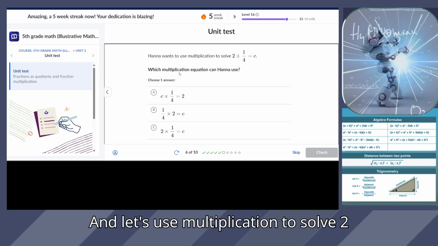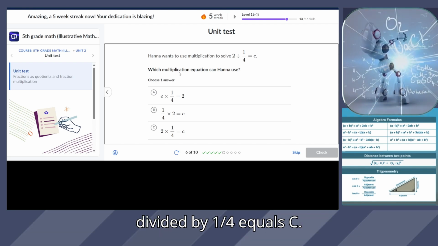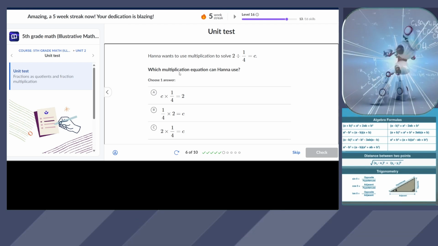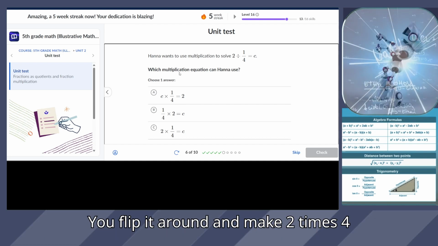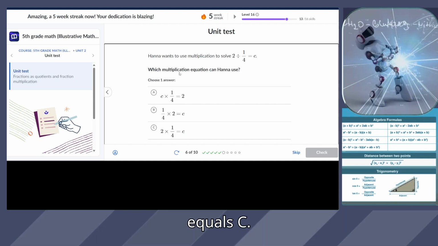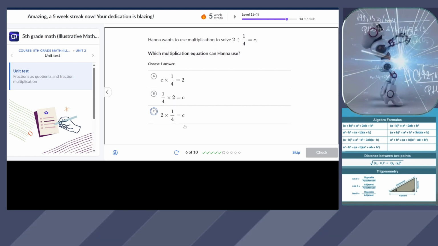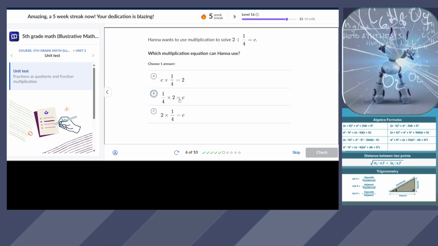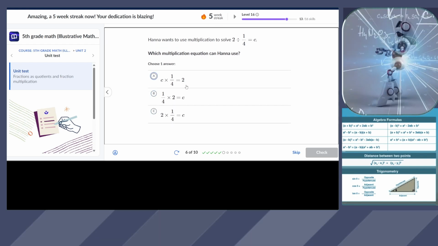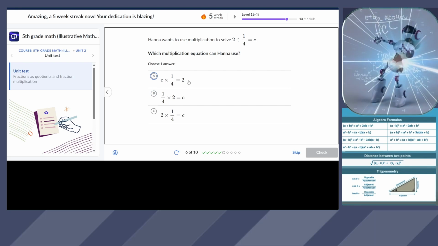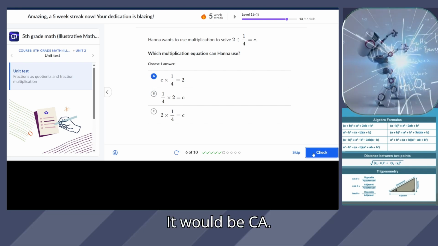And let's use multiplication to solve 2 divided by 1/4 equals c. You flip it around and make 2 times 4 equals c. So it would be C A.